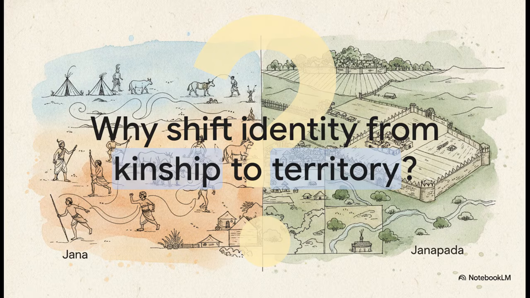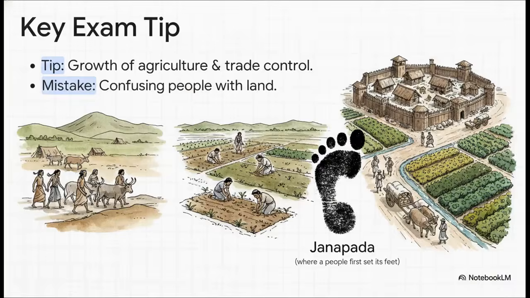Time for another classroom question. We just saw that jana means belonging to a tribe, but janapada means belonging to a specific territory. What do you think caused these roaming tribes to finally settle down, draw hard borders, and completely change how they identified themselves? Make sure you note this down.